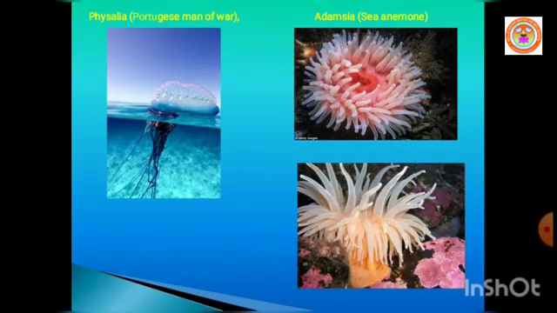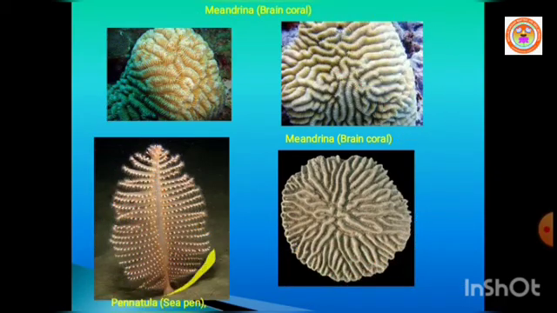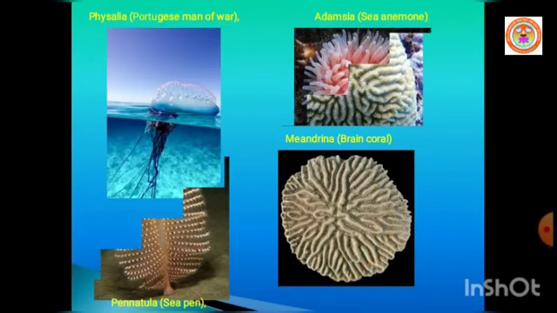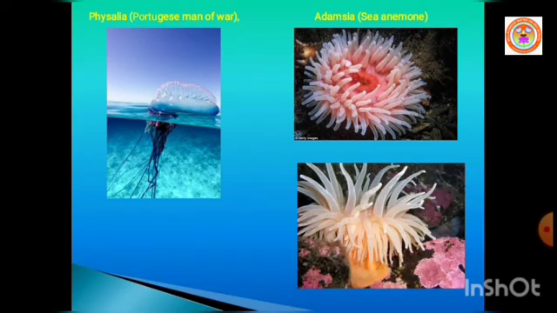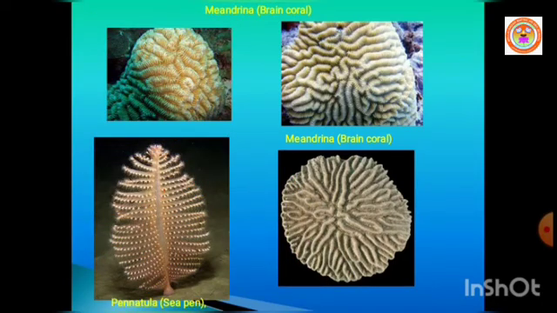You are seeing the sea anemone, Adamsia, and Pennatula, and brain coral, which you can see. These are very good examples for phylum Cnidaria. Dear students, you are very much excited about the phylum Cnidaria.